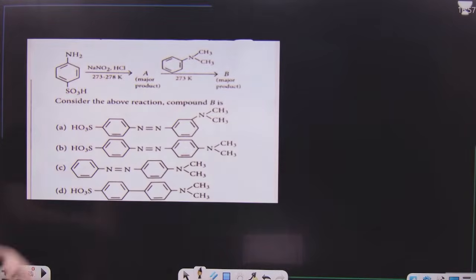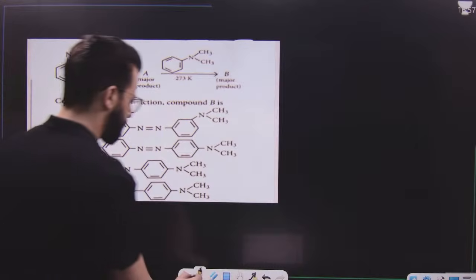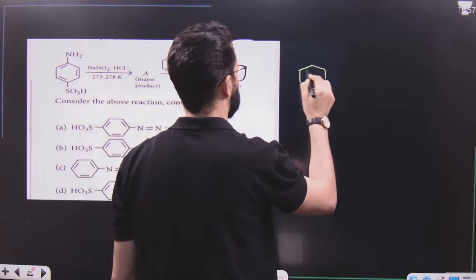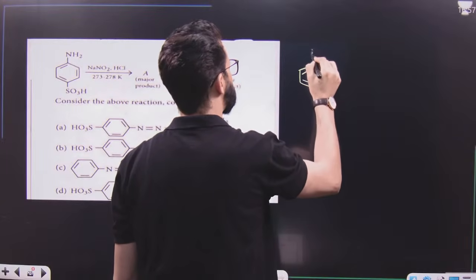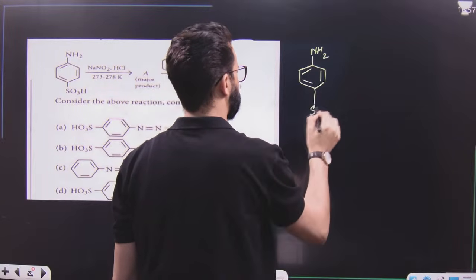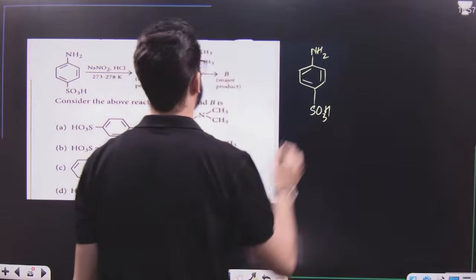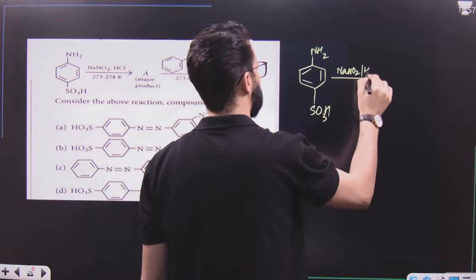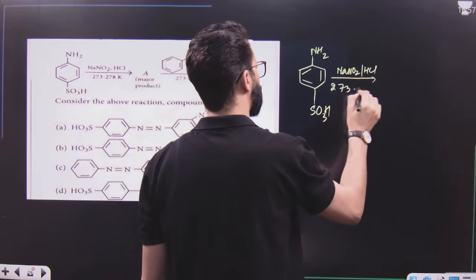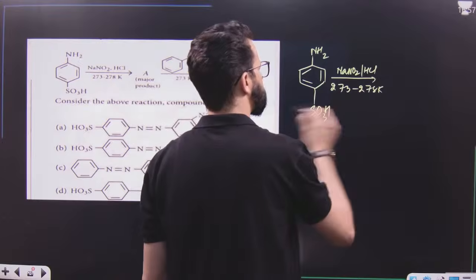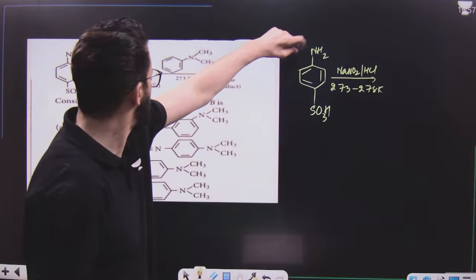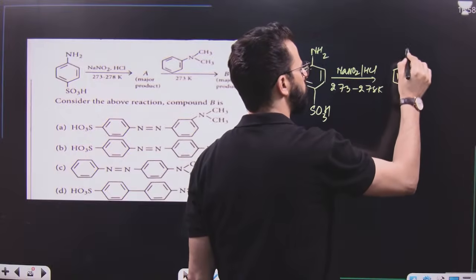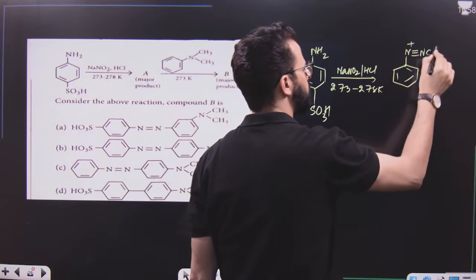After that, the question says, sorry, this is not aniline, it is para-aminobenzene sulfonic acid. This on treatment with NaNO2 HCl at 273 to 278 Kelvin, what will happen? This is simply a diazotization reaction. First of all, NH2 will be converted to N2Cl. That means a diazonium salt will be obtained. It will result in the formation of this one.